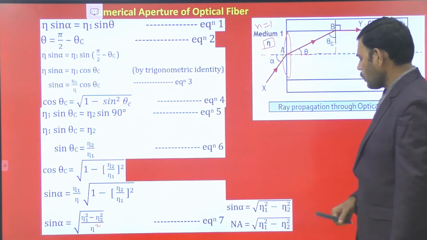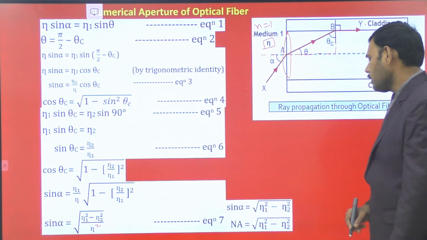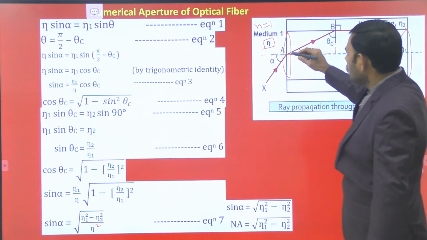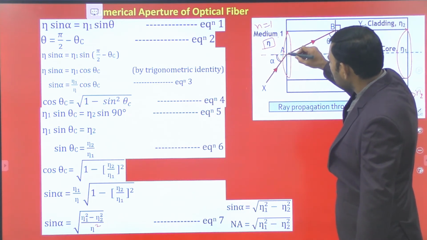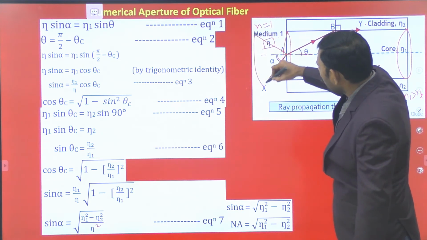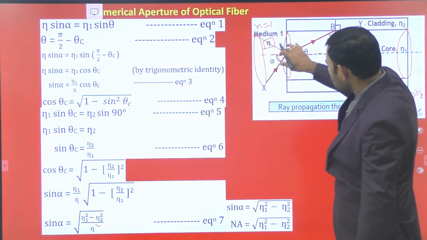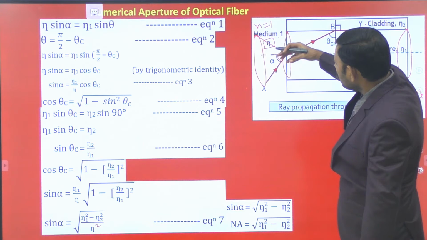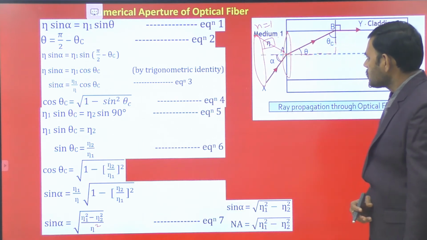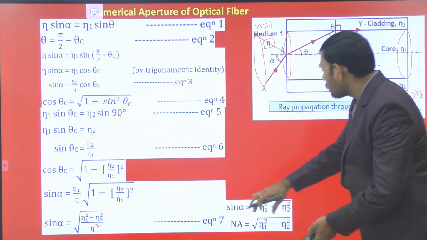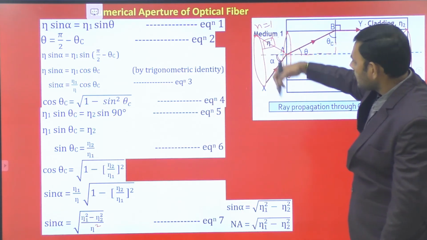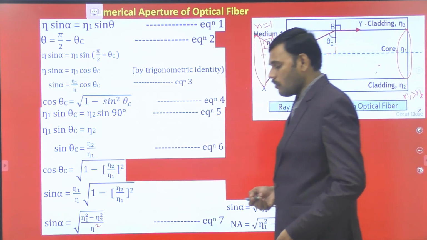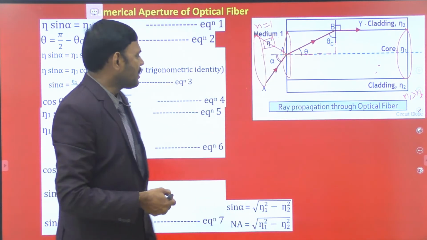Sin alpha is equal to square root of n1 square minus n2 square, or numerical aperture. Here this is the maximum possible angle at which a light ray may be incident, in the form of a cone, in all directions from the cone at the end side. So you may launch the incident light ray at an angle less than this value. Hence this is known as the numerical aperture. This diameter is the numerical aperture of the incident light ray.